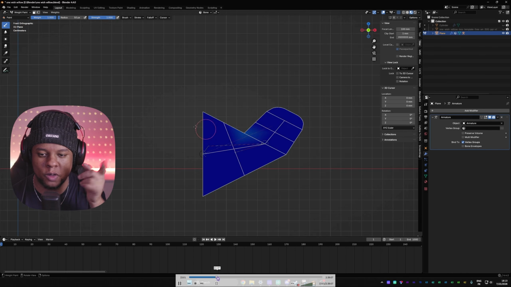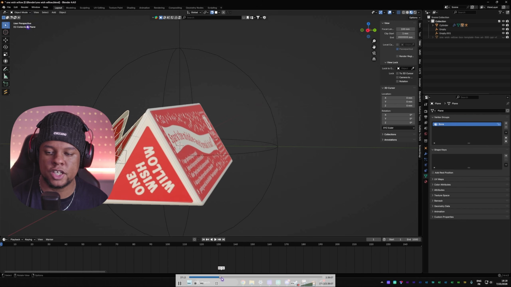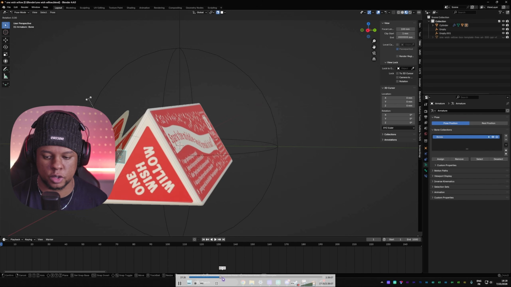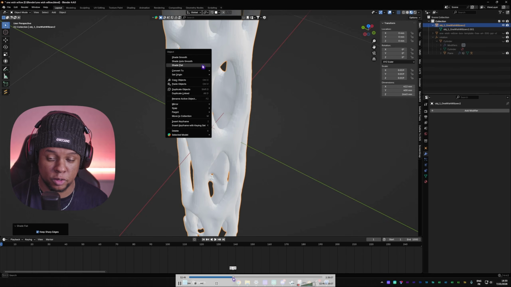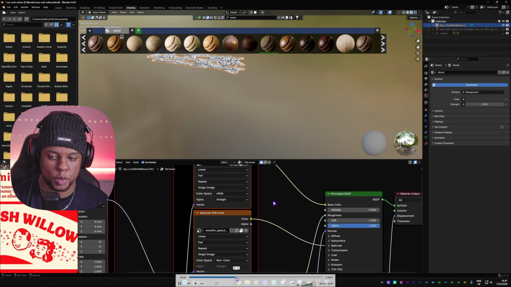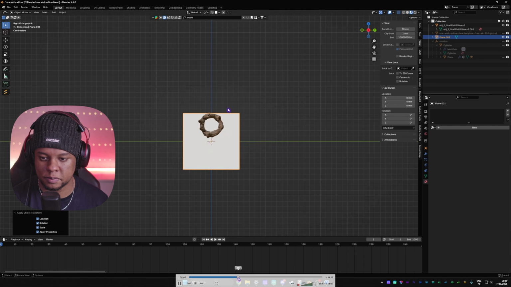I give it its own little arm so I can animate it later. And then I created all of those guides that you see, like the circles around it, so I can control it later for the animation. Now, the One Wish Willow is a model that I found online, modified a little bit, and then textured so it looked more realistic.